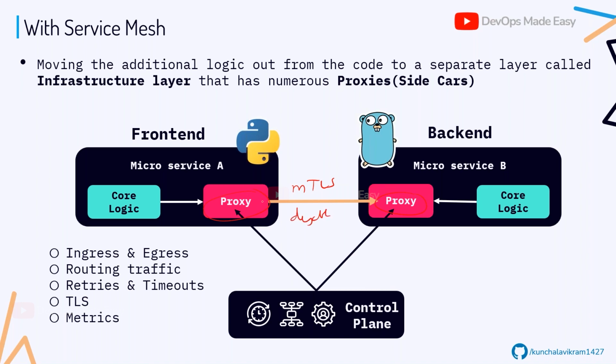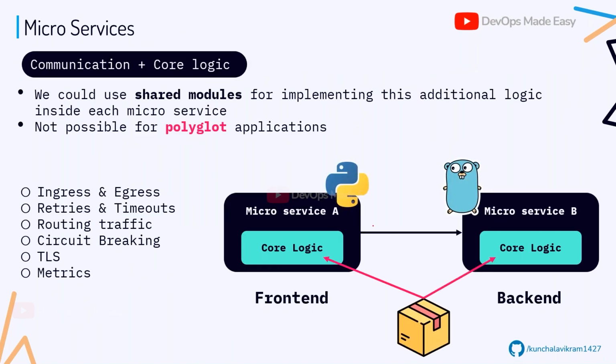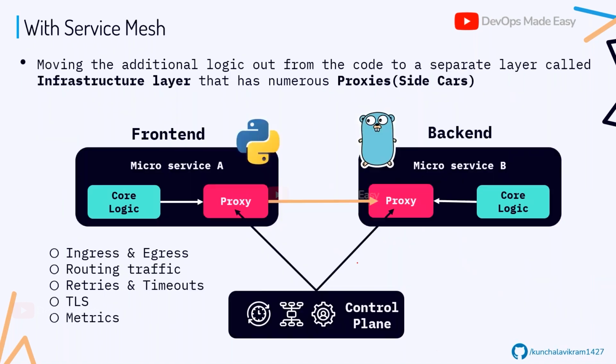Understood? So who is going to inject all these secondary containers? It is the service mesh. We don't have to care about creating a dependency like this. Only the service mesh is responsible for injecting the containers and properly configuring them according to the user requirement. You worry about writing your core logic and relay everything else to the service mesh. Understood, guys?